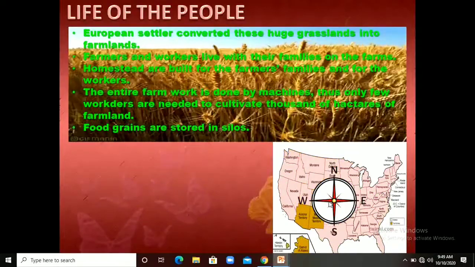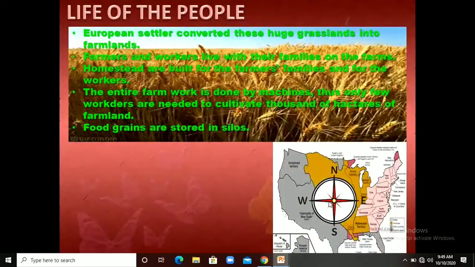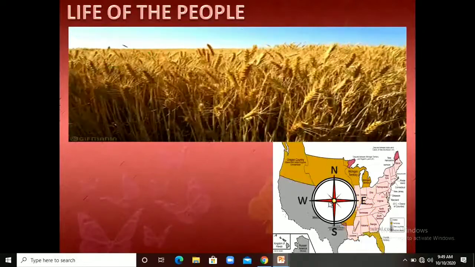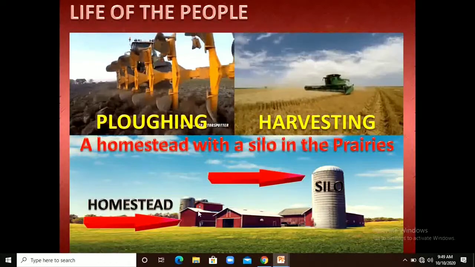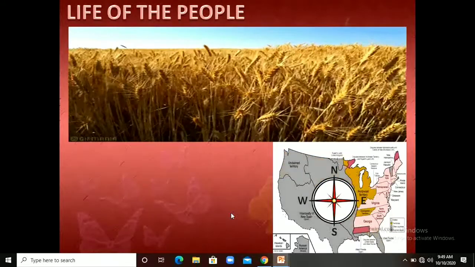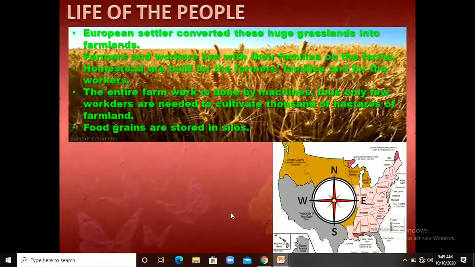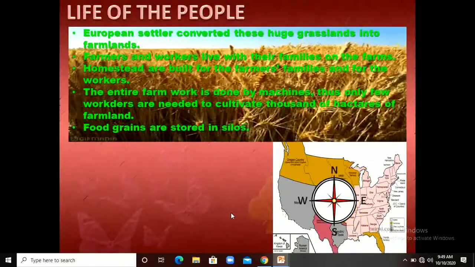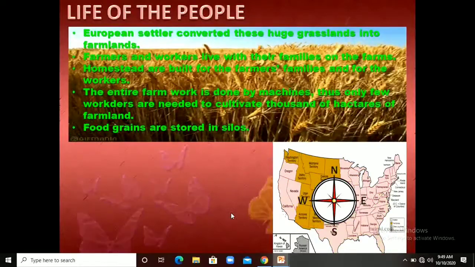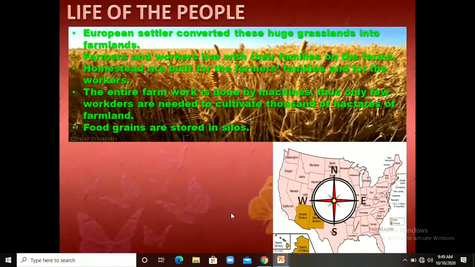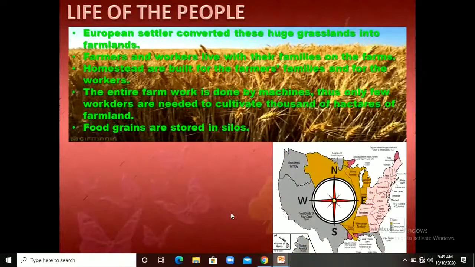Like farming has started here, right? Farmers and workers live with their families on the farm, right? Homestead, as I have shown you previously, this is called a homestead. So homesteads are built for the farmers and their families and for the workers. The entire farm work is done by machines. Thus, only a few workers are needed to cultivate thousands of hectares of farmland, right?